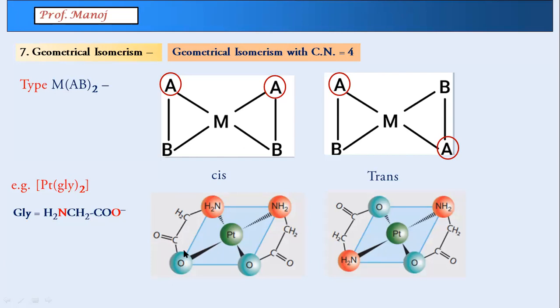But the important thing is what you observed here, A and B. So here in this case, A is nitrogen, B is oxygen. A and B indicate the donor atoms. Here also nitrogen, oxygen. In the trans, nitrogen is in the opposite direction, oxygen is in the opposite. That is what we call trans.